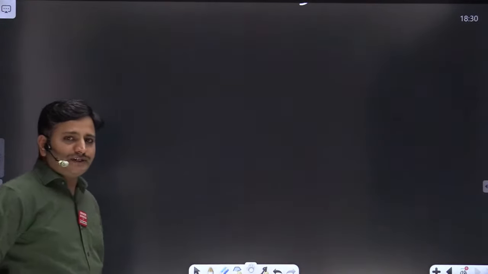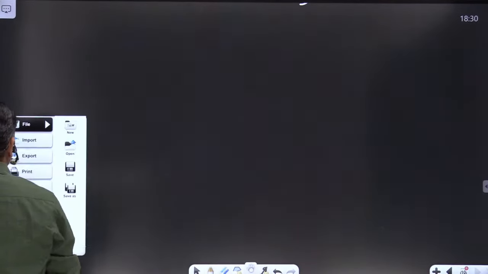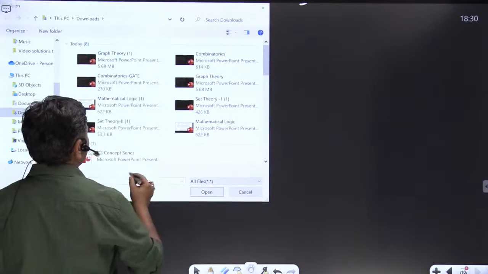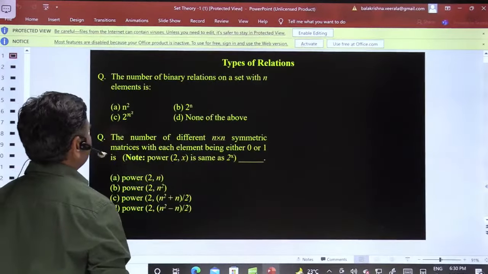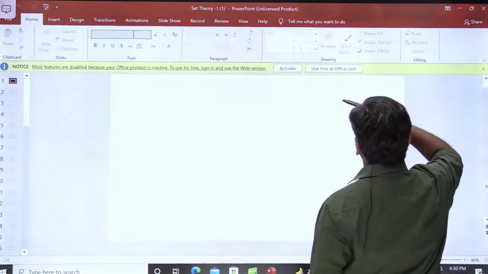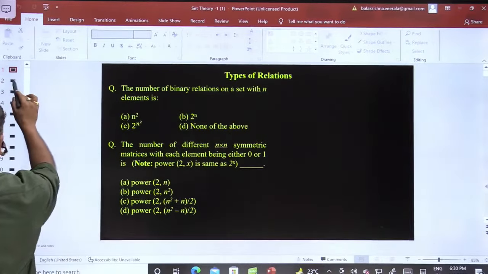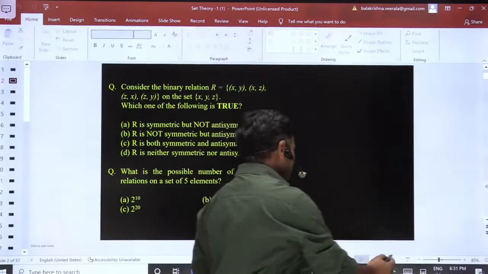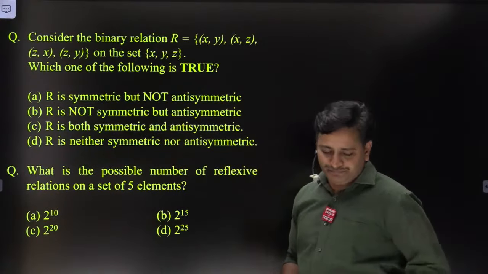Before moving to the next stage, let me explain what kind of questions they will ask based on relations, friends. Okay, let me go back to the PPT so that we'll get more clarity. From the GATE examination point of view, we can expect questions like this, friends.